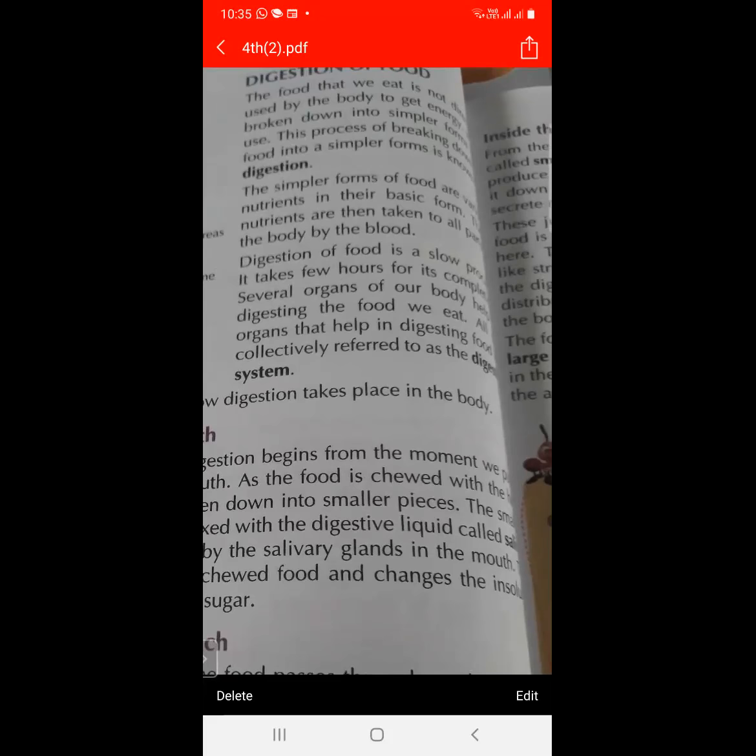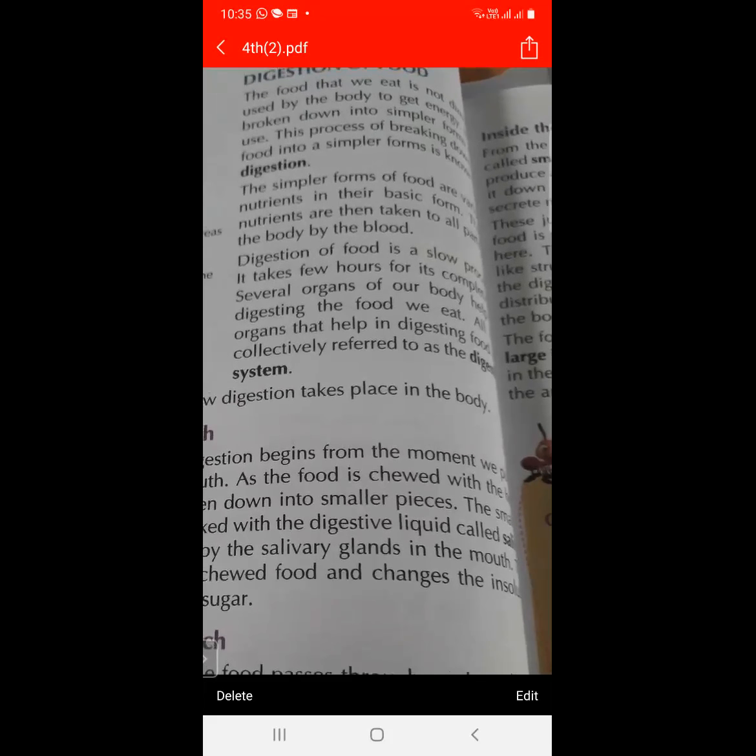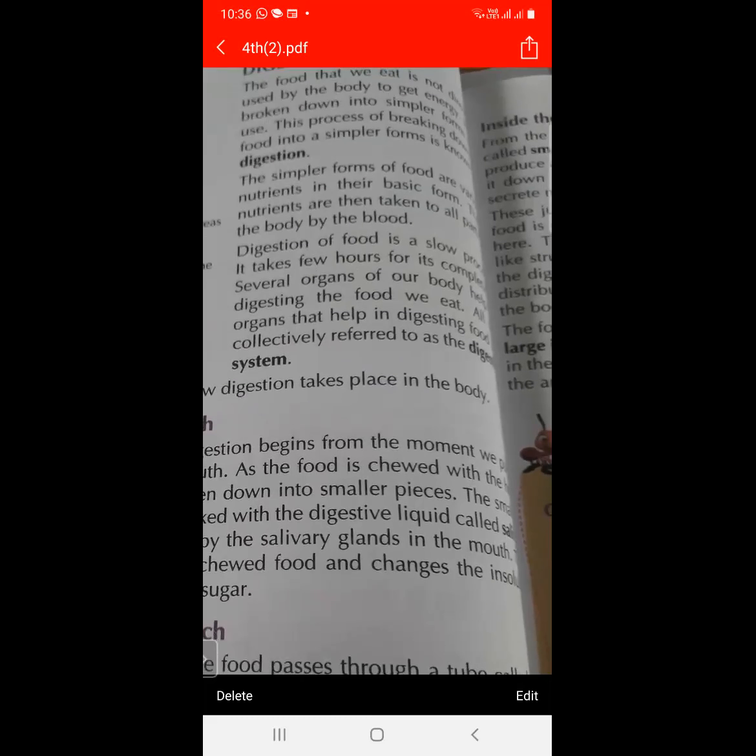And the simpler forms of food are various nutrients in their basic form, and the nutrients are then taken to all parts of the body by the blood. So as we know, in the food there are so many nutrients present, and the nutrients are then taken to all parts of the body by the blood.